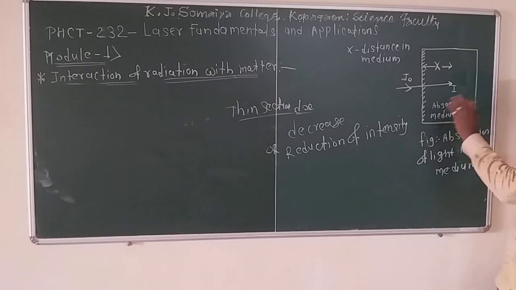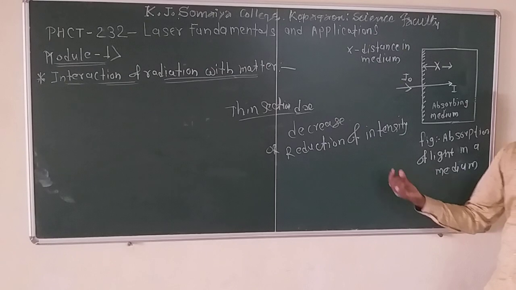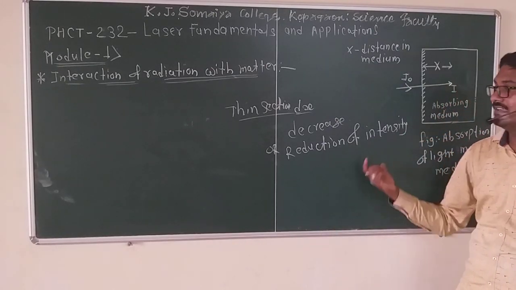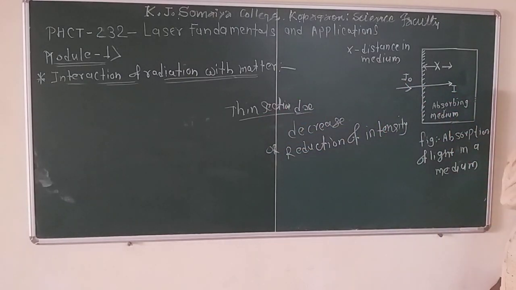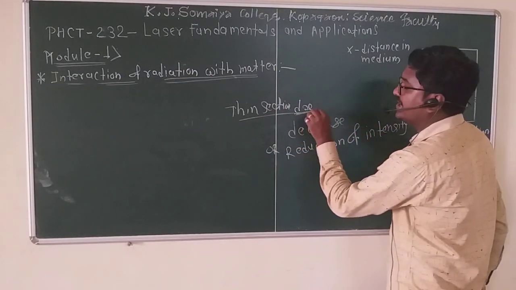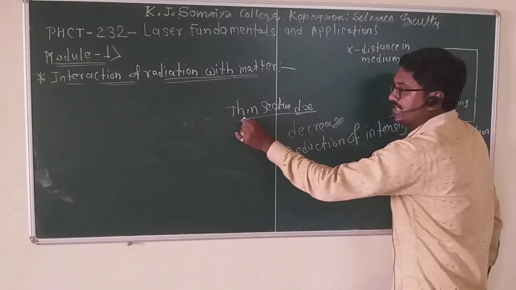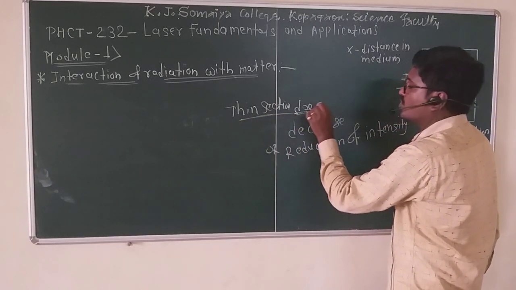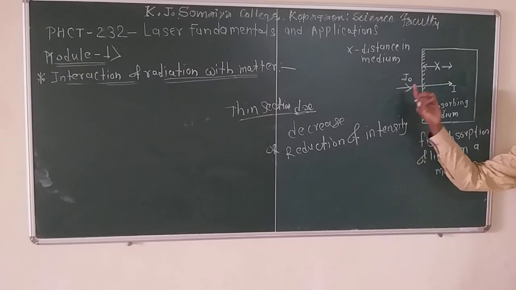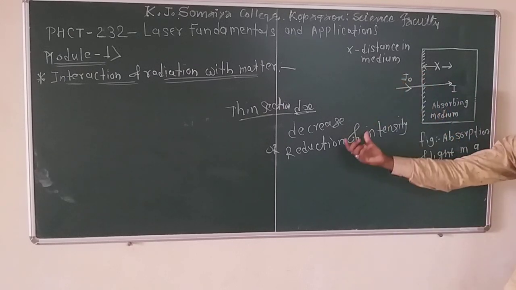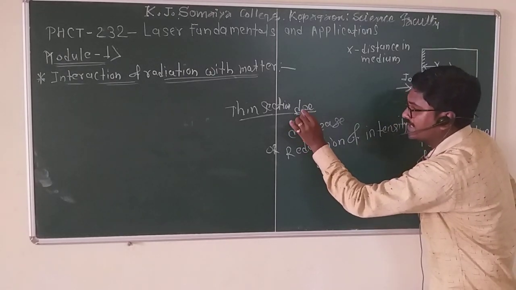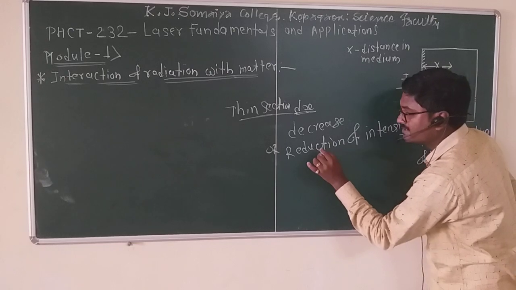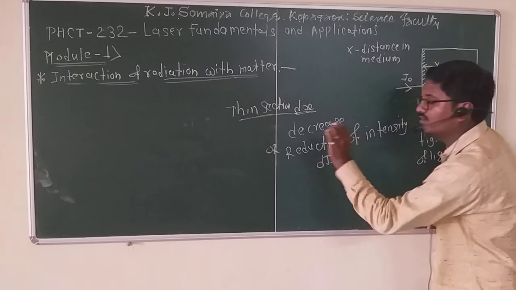In an absorbing medium, because of two processes, absorption of light and scattering of light, the intensity will be reduced. In the diagram, light enters the thin section dx of a transparent material, and the reduction of intensity over the thin section will be small, that is dI.